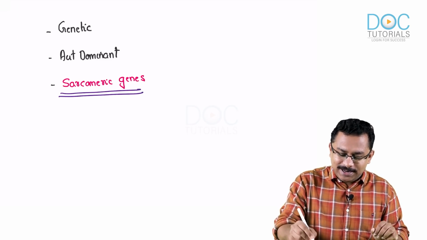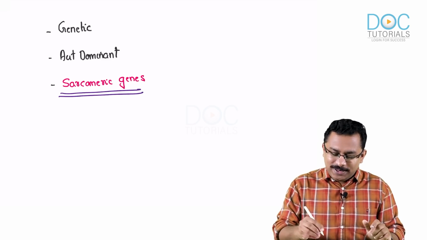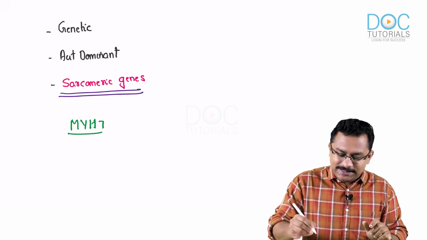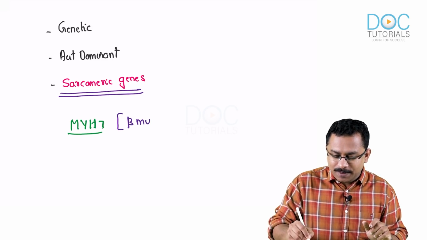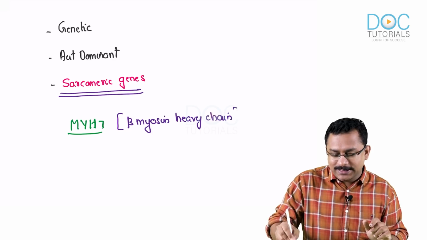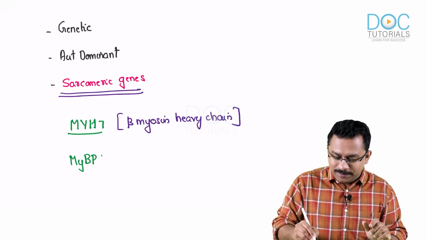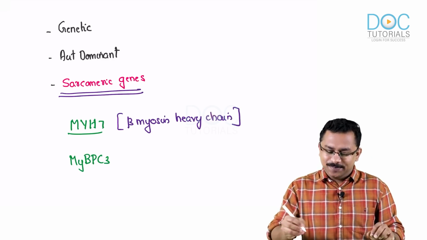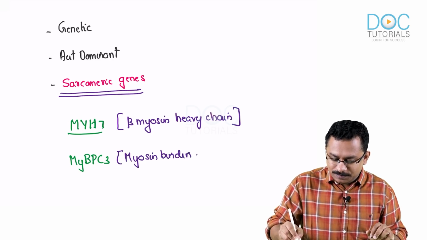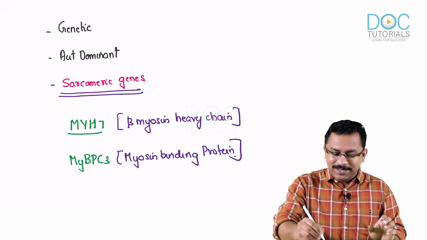So if you are asked regarding the most common genes implicated among all these numerous sarcomeric genes, one gene is the MYH7 gene, that codes for beta myosin heavy chain, and the next gene is the myosin binding protein gene, MYBPC3.